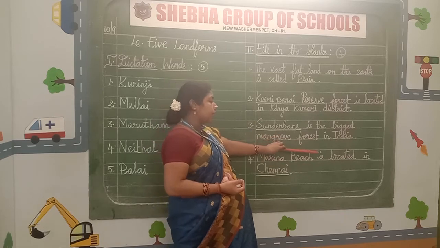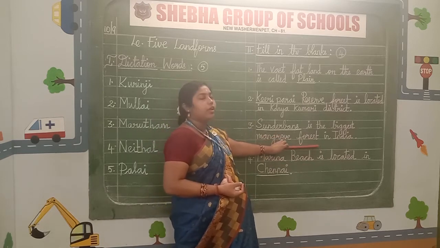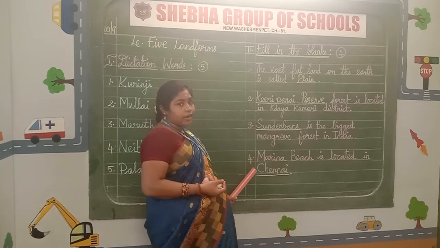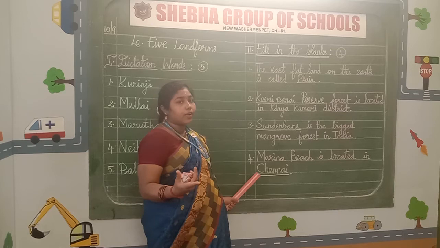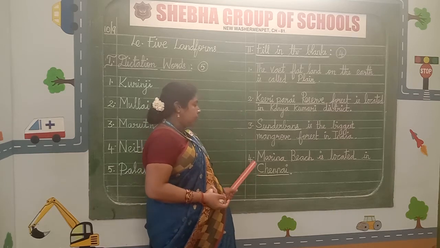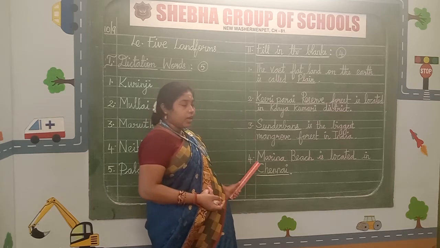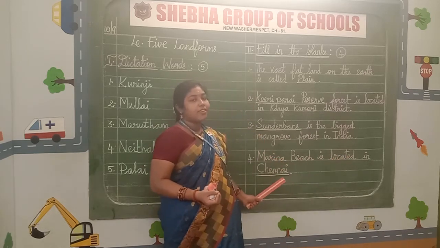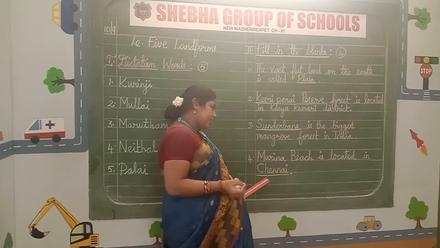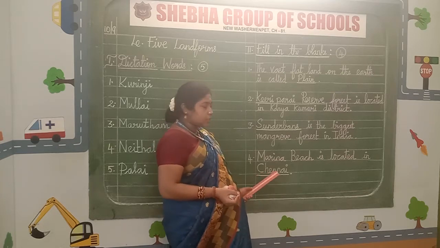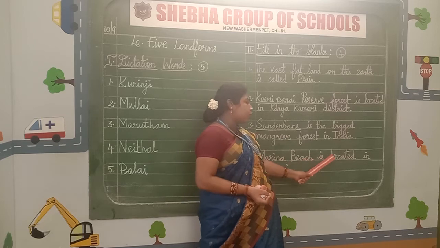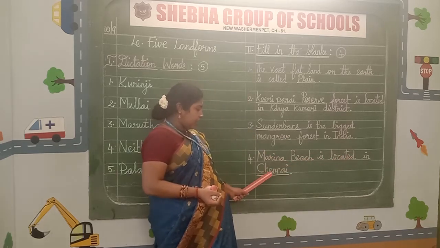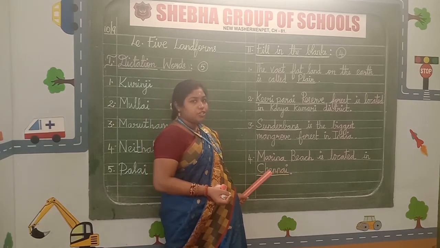After completing the third one, what do we have to do? Yes, you are right. We have to leave one line. Come on, we are going to write the serial number 4. Where do we have to write? Yes, in the margin. Start with a capital letter. Marina Beach is located in... Guess the answer, children. Yes, you are right. It is in Chennai, the most famous place. Marina Beach is located in Chennai. Let us spell the word Chennai, C-H-E-N-N-A-I.